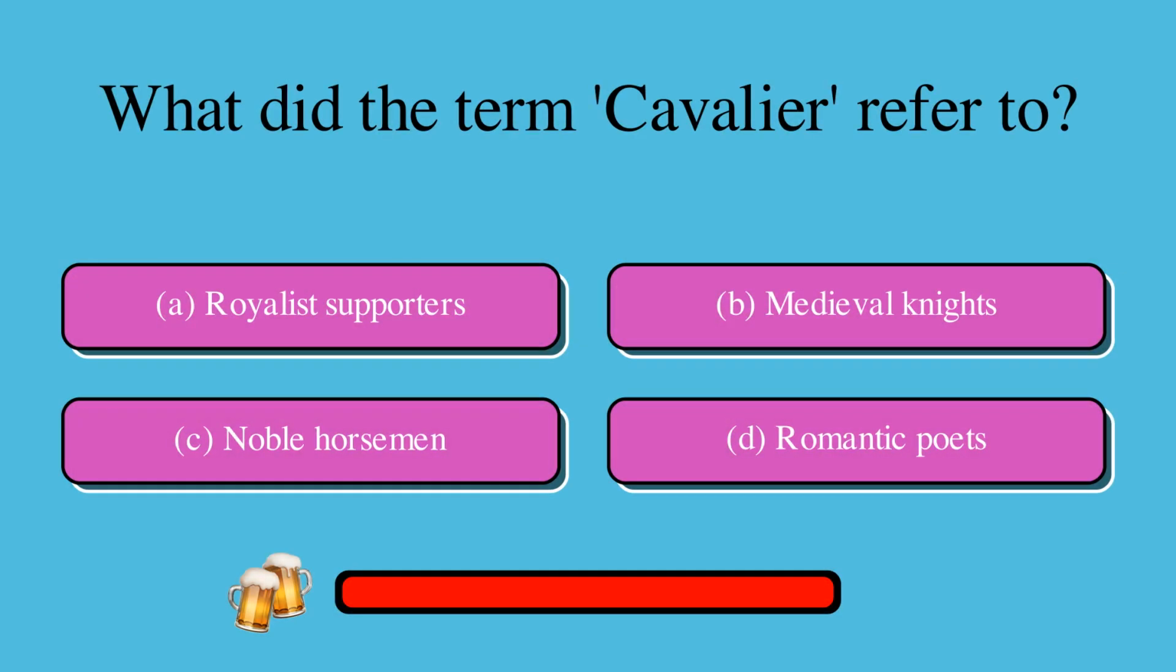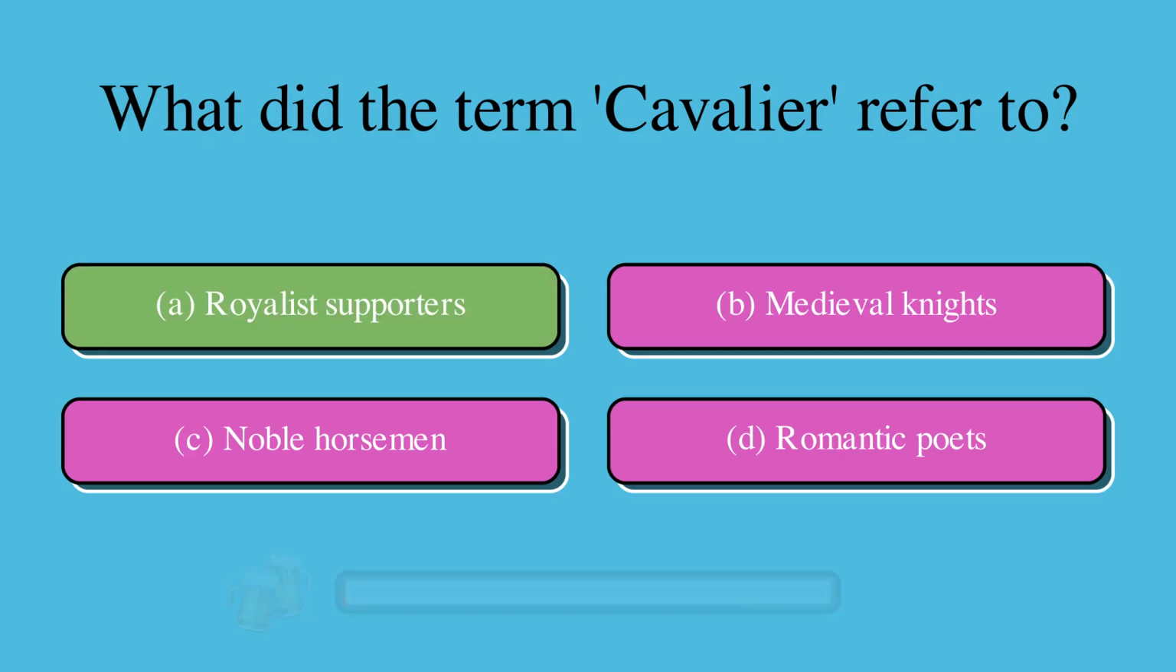What did the term Cavalier refer to? Is it A, Royalist supporters, B, medieval knights, C, noble horsemen, or D, romantic poets? The correct answer is A, Royalist supporters.